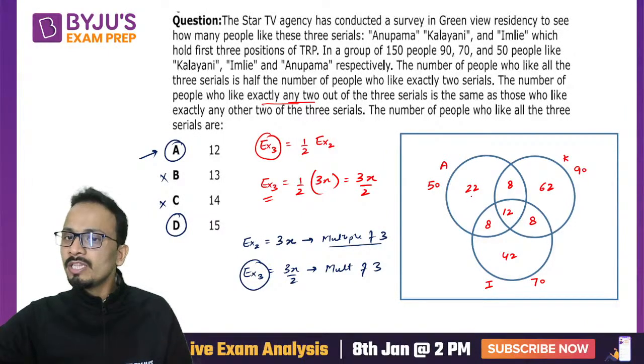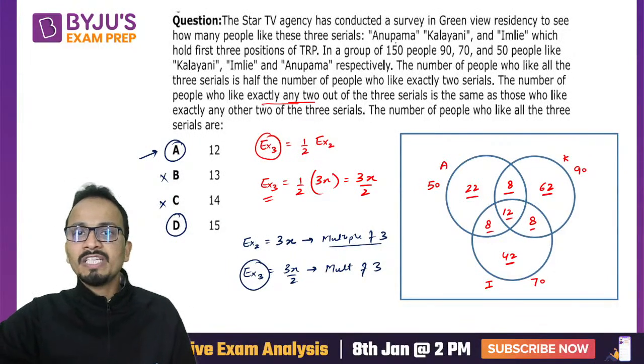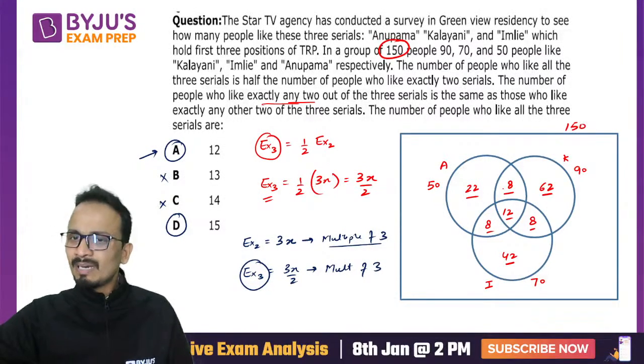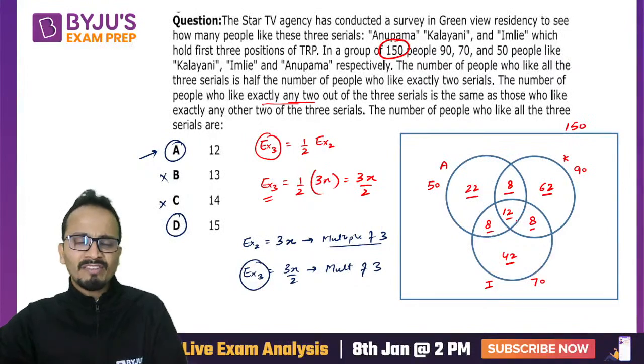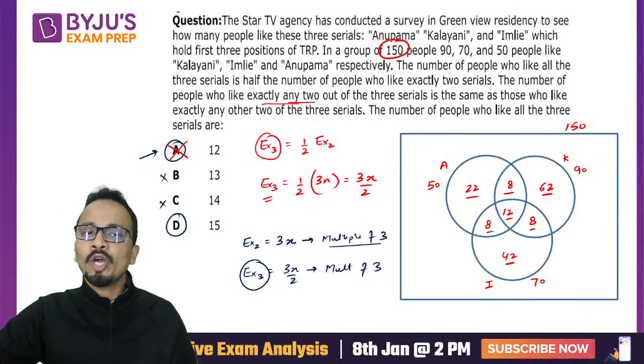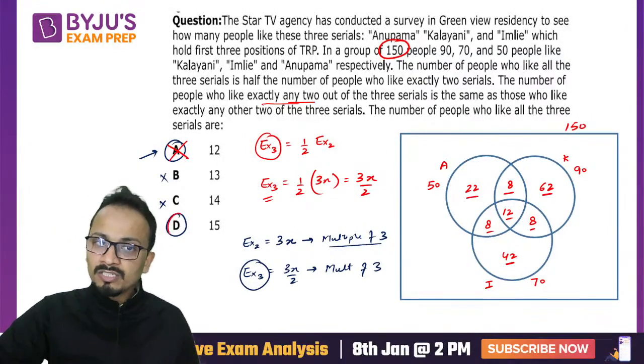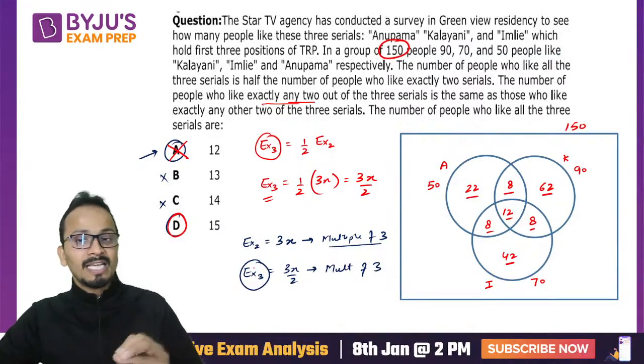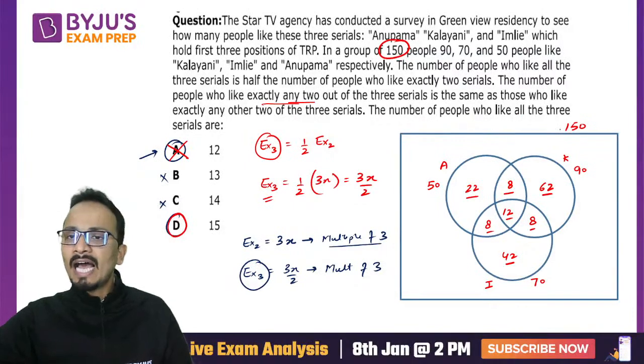If you add all these values, their sum will come out to be more than 150. 150 is the total number of people surveyed, and hence the answer cannot be option A. If you put the value of exactly 3 as 15, then it will exactly satisfy and the total will come out to be 150.